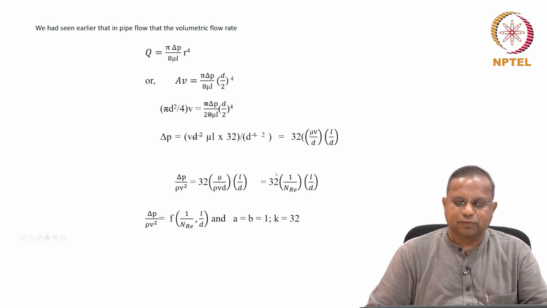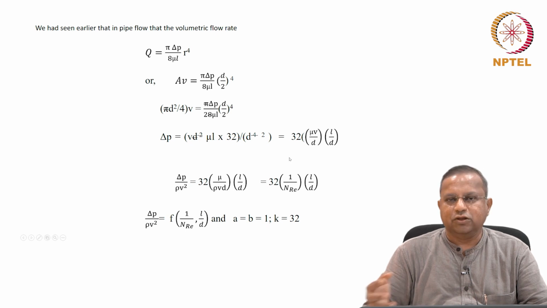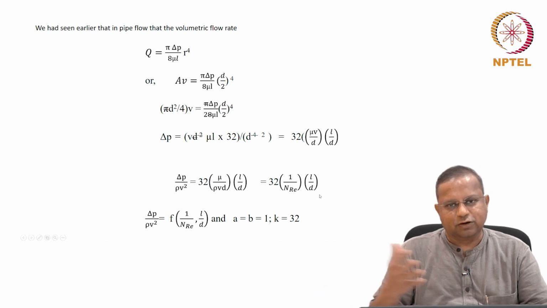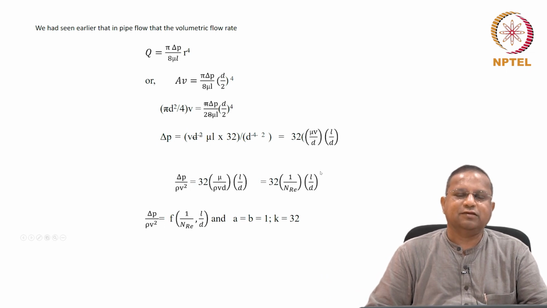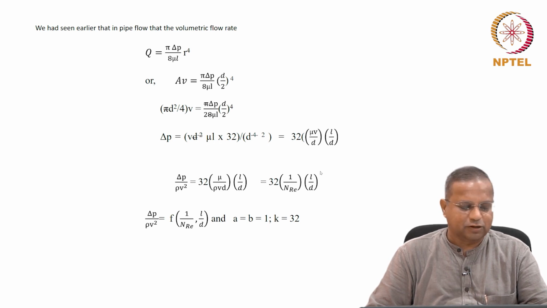Then you can do a couple of experiments to know the constants involved. In this case, 32 is K, and A and B are 1 and 1. You can get these out from a couple of experiments by fitting the data to this, and then you're all set to go for design of all related aspects. Okay, so that is the power of dimensional analysis involving non-dimensional numbers. I'm sure this will become useful at some point in time.